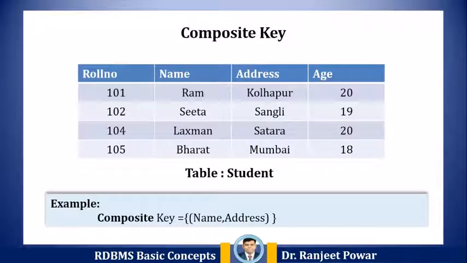Now let's see the composite key. A composite key is a combination of two or more columns that uniquely identify a record in a table. The combination of columns guarantees uniqueness, though individually uniqueness is not guaranteed. Hence, they are combined to uniquely identify a record in a table. In this example, name and address can't be the primary key individually as they do not uniquely identify a record. However, a composite key of name and address could be used as it uniquely identifies a record in a table.